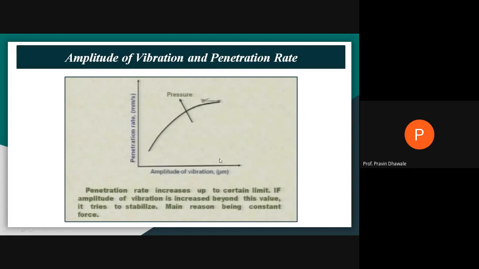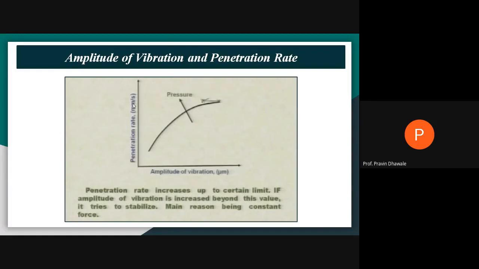Beyond this, when you increase the amplitude of vibration, the penetration rate remains constant. This gives a straight line even if you increase the amplitude further. This is the relation between amplitude of vibration and penetration rate, whose unit is mm per second.